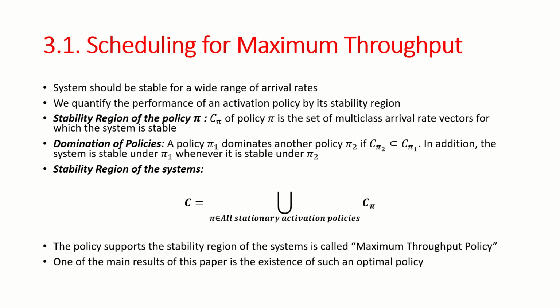In addition, the system is stable under pi sub 1 whenever it is stable under pi sub 2. The stability region of the system is the union of all stability regions where their policies are all stationary activation policies. The policy that supports the stability region of the system is called the maximum throughput policy. One of the main results of this paper is the existence of such an optimal policy.